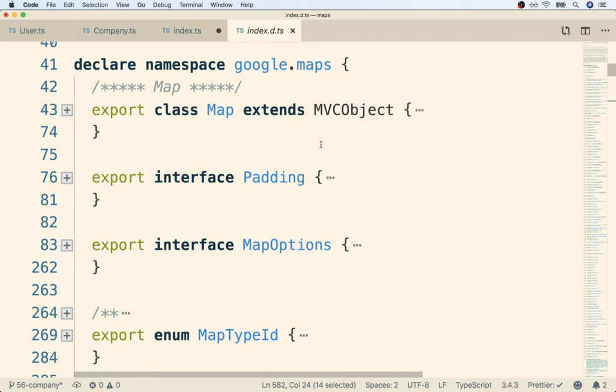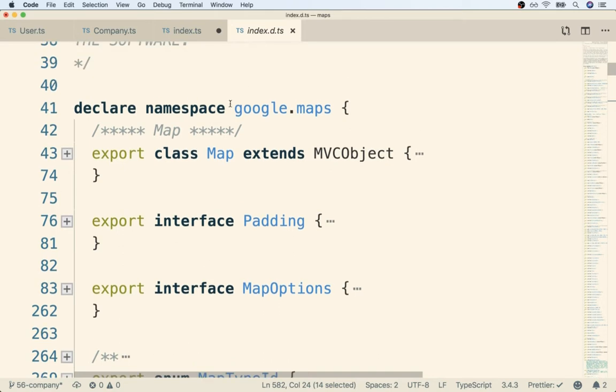Sometimes, like in this case, there's a lot of stuff going on inside this file, and so it would be a little bit of a stretch to only use this thing to understand how to create a map and show it on the screen, but nonetheless, I want you to get in the habit of reading these type definition files.